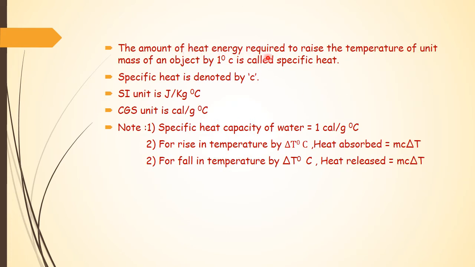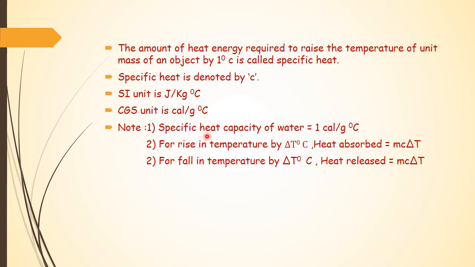The amount of heat energy required to raise the temperature of unit mass of an object by 1 degree Celsius is called specific heat. Specific heat is denoted by C. SI unit is joule per kg per degree Celsius and CGS unit is calorie per gram per degree Celsius.